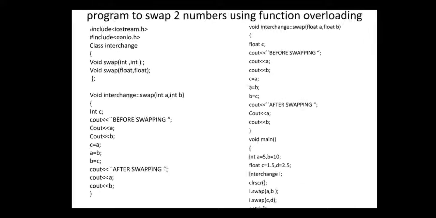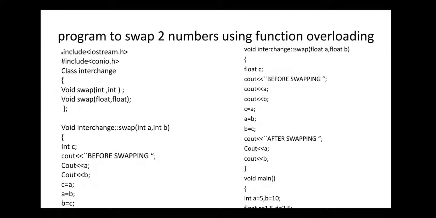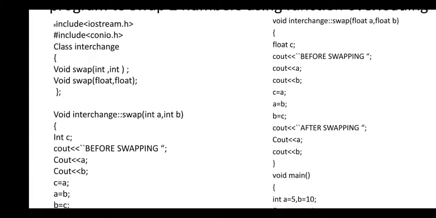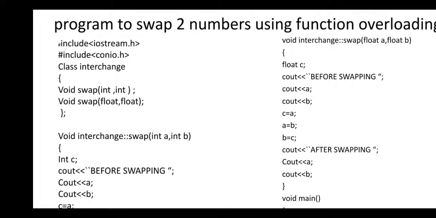Next concept, a program to swap two numbers using function overloading. Here we perform the swapping of two integers and of two float numbers. Check here the class interchange having two functions: void swap with integer arguments, and void swap with argument data type float.